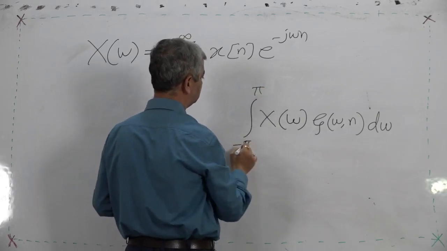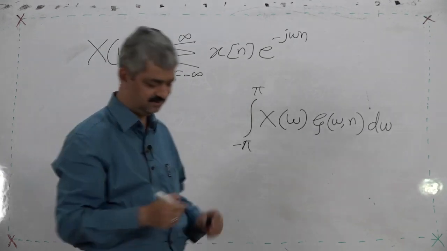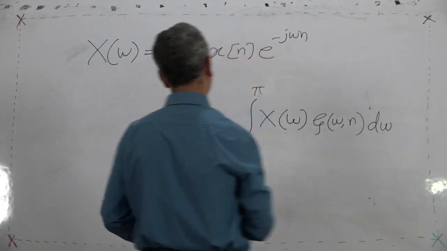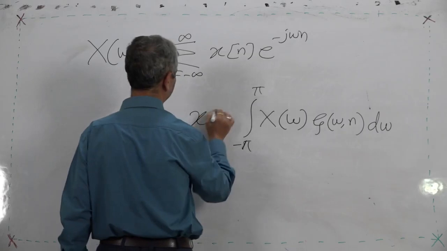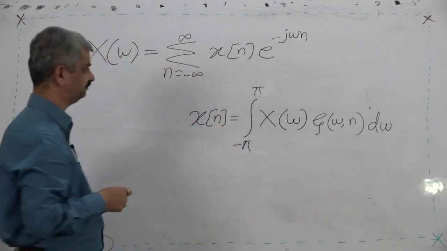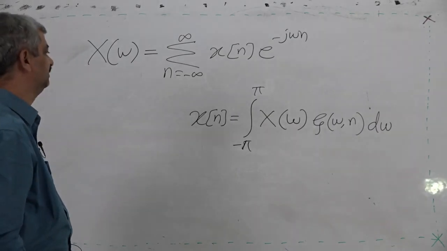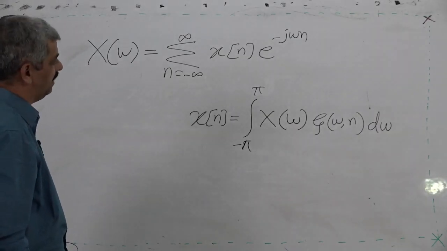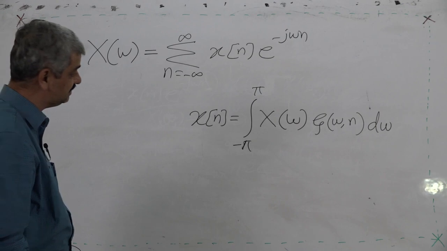So from this you get back x[n], which will be this, that is g(omega, n).